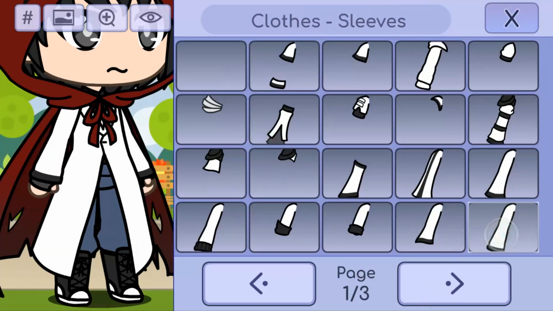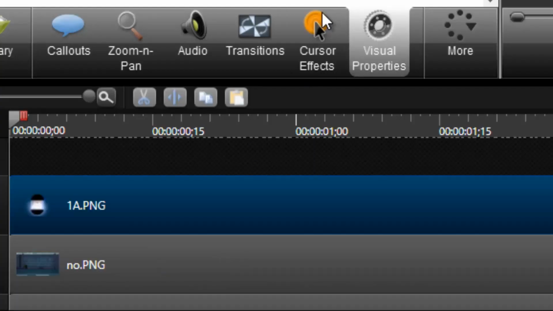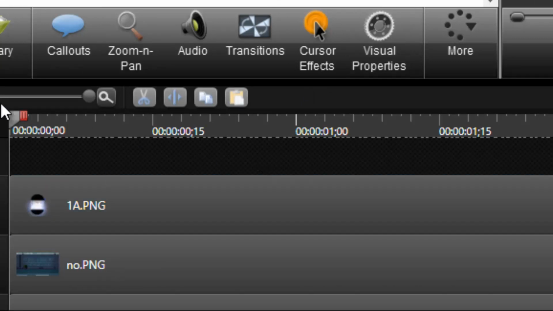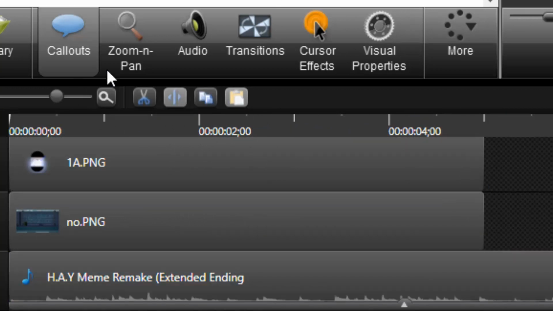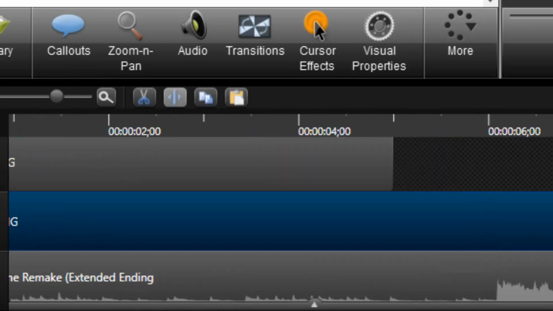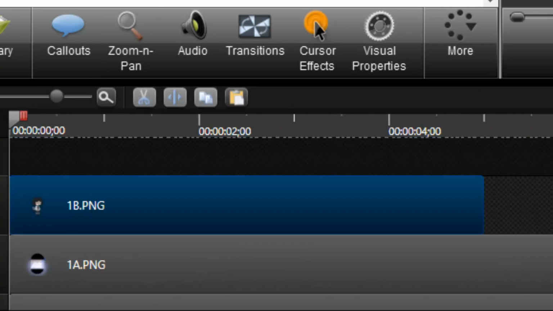Now, let's move on to one of the final steps, which happen to be Step 4, making the meme. Yay, you've made it to the somewhat fun part, which is making the hay meme. Now, for this meme, you need a background. But, you see, instead of it being taken from somewhere without crediting, you can just use gacha backgrounds. Why? I don't know, just use them in this meme.